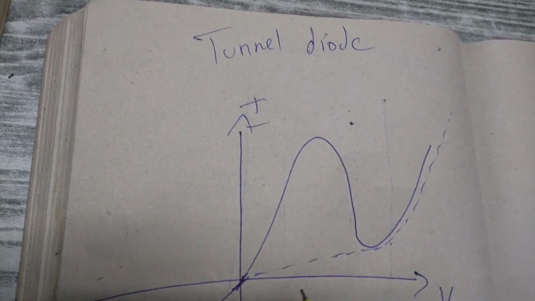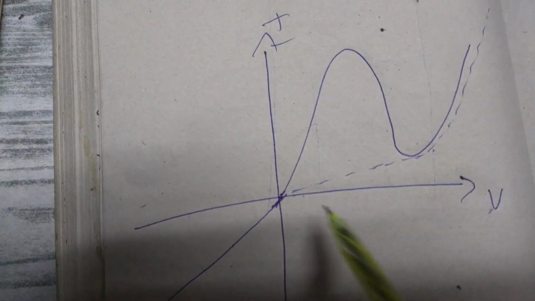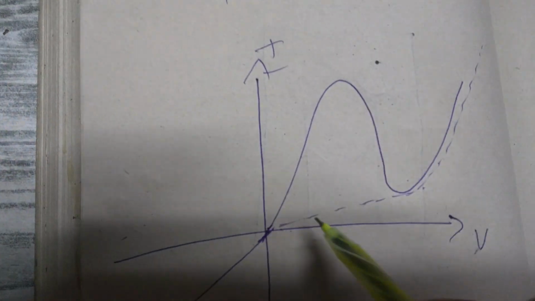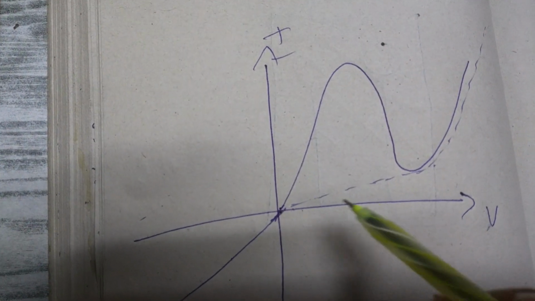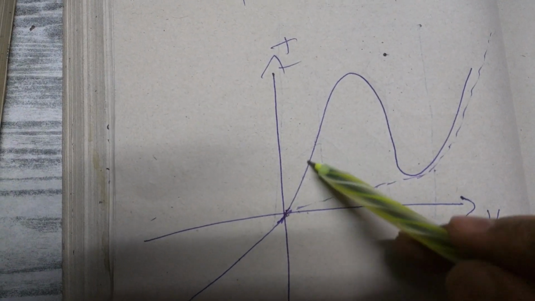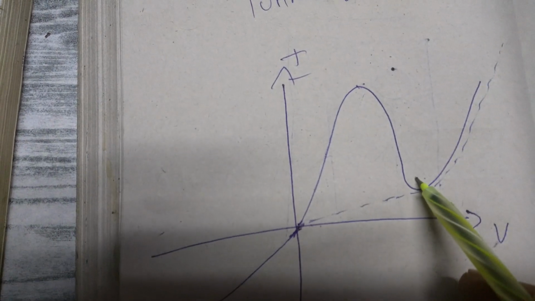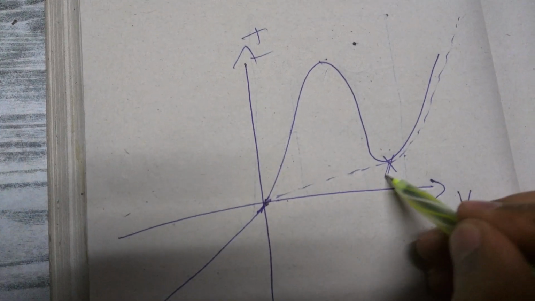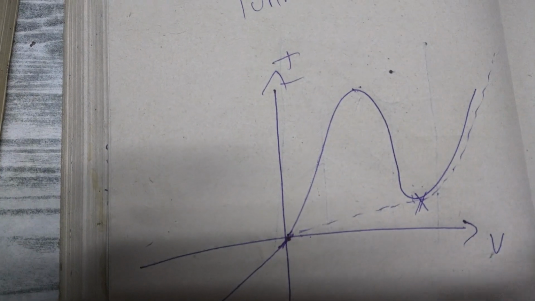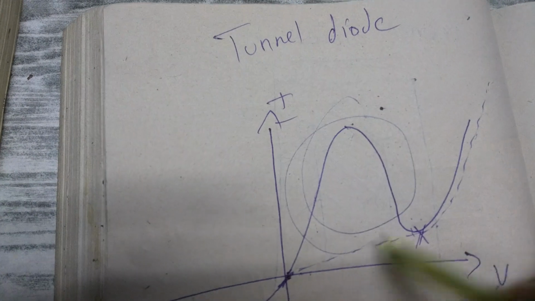Let's get started. This is the graph of the normal diode. As you increase the voltage, the current increases, and this is how it happens in the normal diode. In the tunnel diode, however, it doesn't work like that. In the beginning, at low voltages, it increases at a faster pace, and then reaches a maximum point and then drops. And after this point, this is called the valley voltage, its characteristics continue to be like the normal diode itself. So why is this happening?